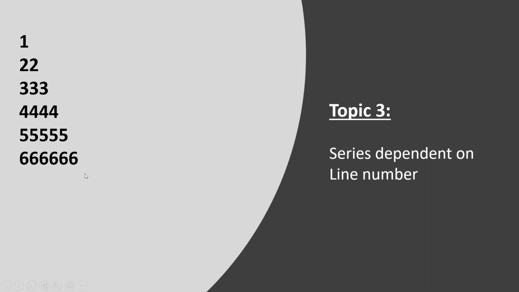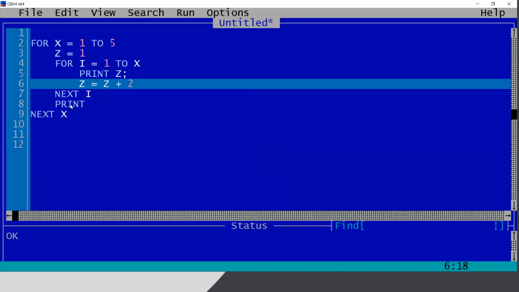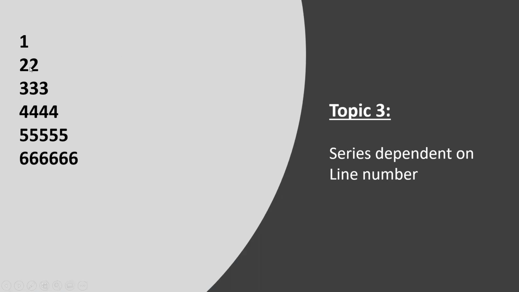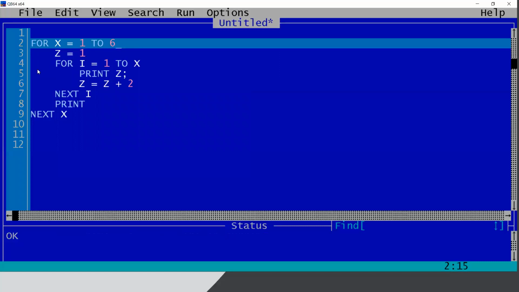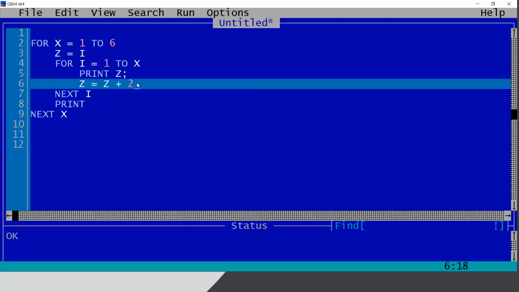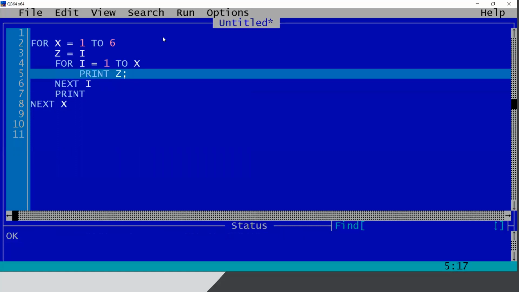So this series we have already checked: 1, 2, 2, 3, 3, 3, 4, 4, 4, 4, 5, 5, 5, 5, like that. So what I am going to do, it is a 6 line series. So it will be 1 to 6. Okay, and every time it will print the line number. So I can do like I have already shown you, z equals to I. So print z every time. That's all.